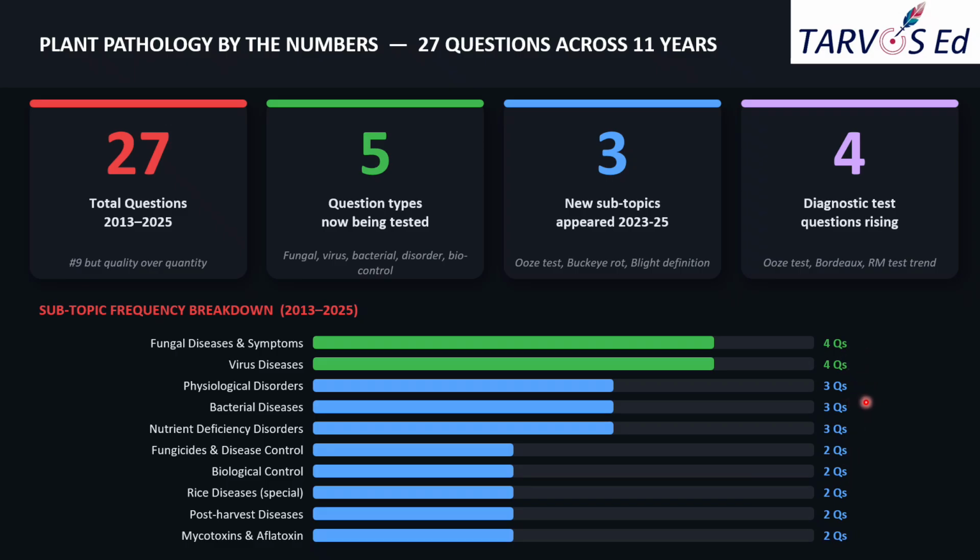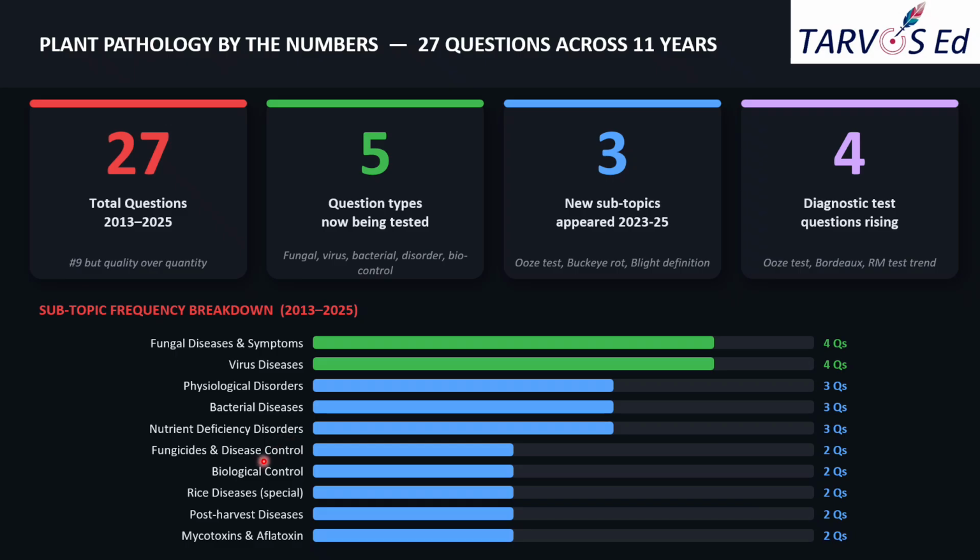That is the meaning of this. Based on the weightage, we are giving the priority. You should master first fungal diseases and symptoms, viral diseases, physiological disorders, bacterial diseases, and nutrient deficiency disorders. These 5 are very important.